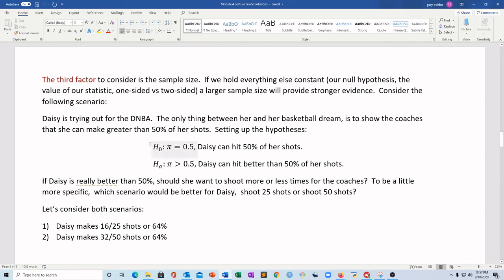So let's set up our hypotheses. The null is Daisy's a 50% shooter. Pi equals 0.5, she can hit 50%. If that's what we end up thinking at the end of this, she doesn't make the team. But if we have evidence for the alternative, she's greater than 50%, then she can make the team.